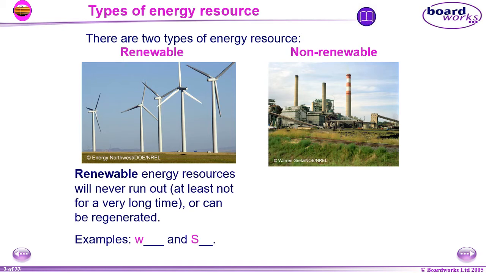Renewable energy resources will never run out, at least not for a very long time, and can be regenerated. You can regenerate them. It's not in an abundant form. Examples are wind energy and the sun. You can get solar energy from the sun and wind energy from the wind.